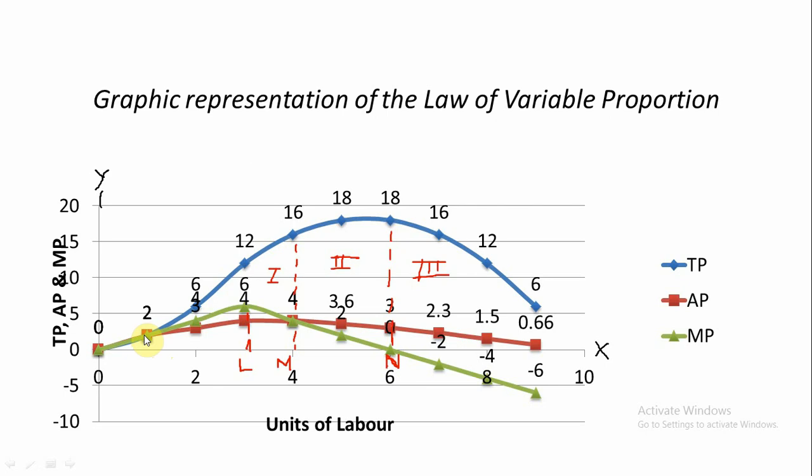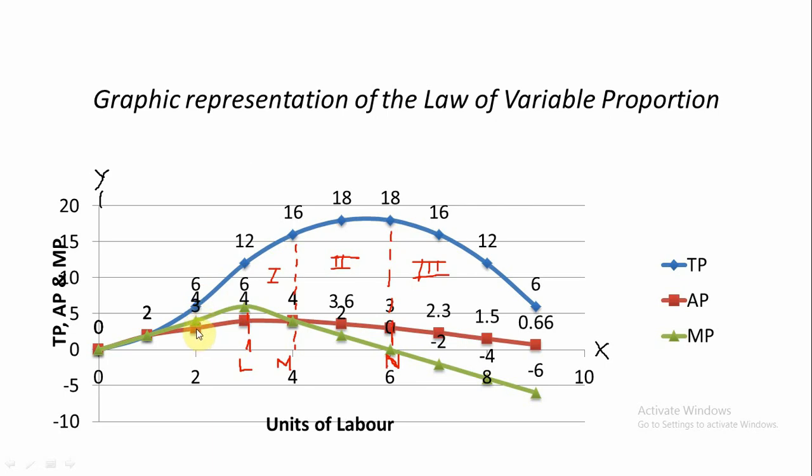Now you see, when the third unit of labor is employed, what is marginal product? Marginal product becomes 4 quintals.